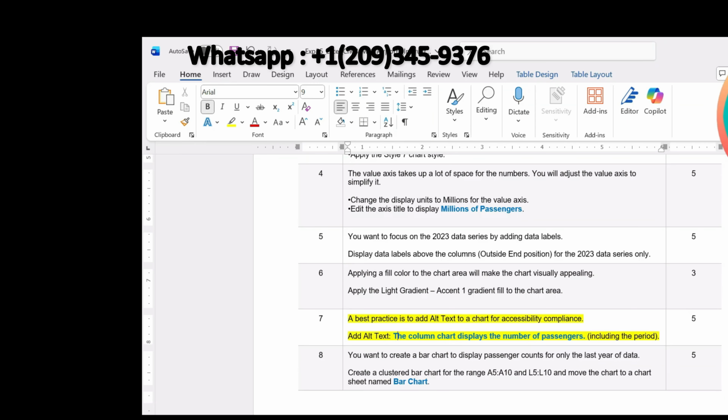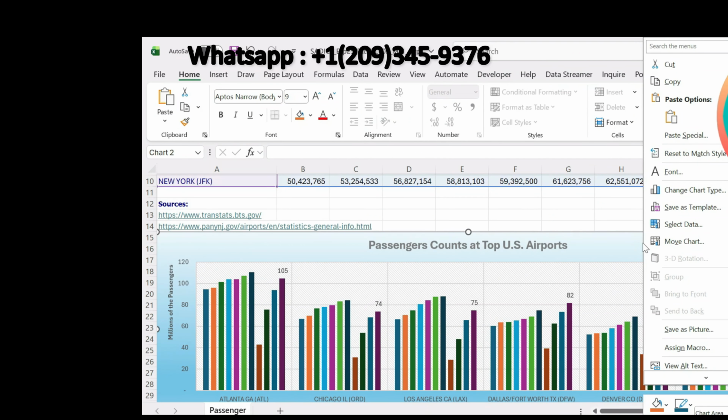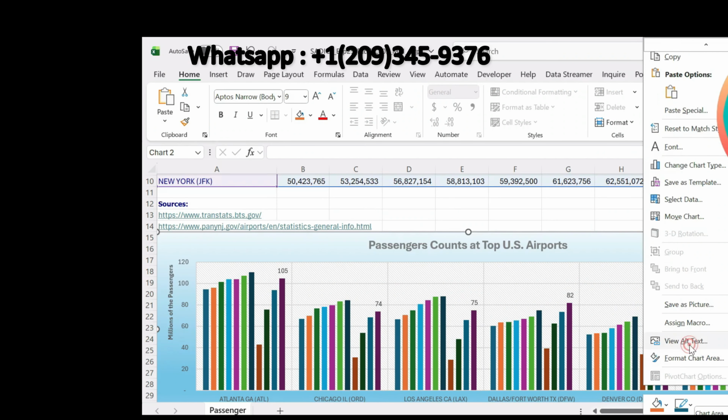A best practice is to add the alt text to the chart for accessibility compliance. Add the alt text: the column chart displays the number of passengers, including the period. So now we are supposed to add the alt text to this clustered column chart, and the alt text will be: the column chart displays the number of passengers. So click anywhere in the chart area and click View Alt Text.